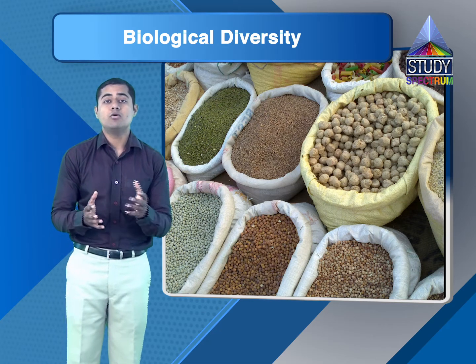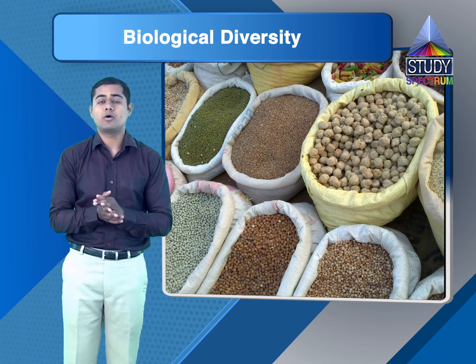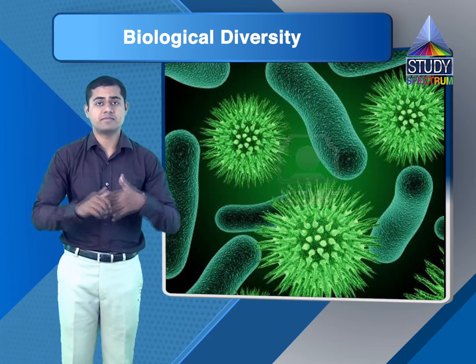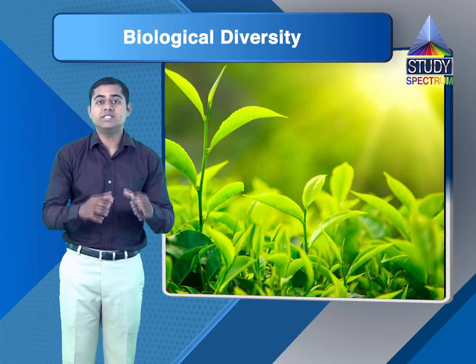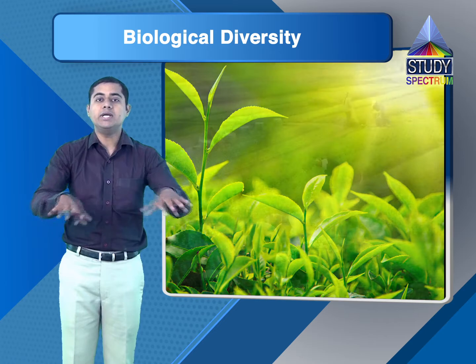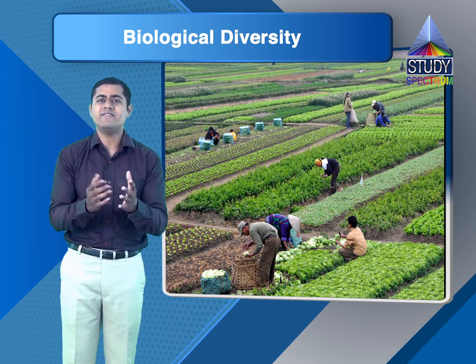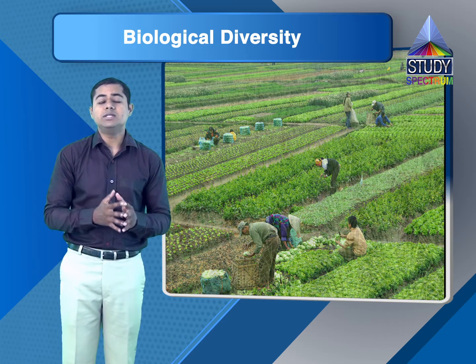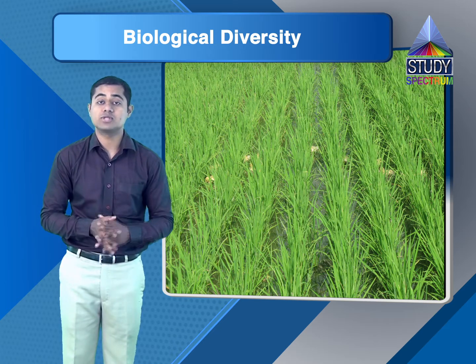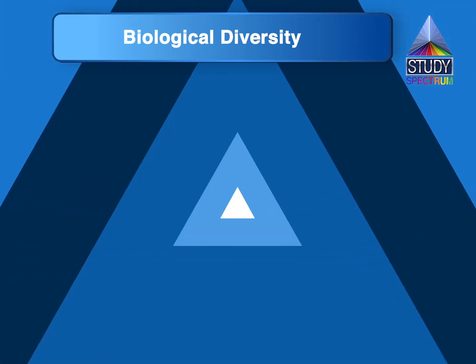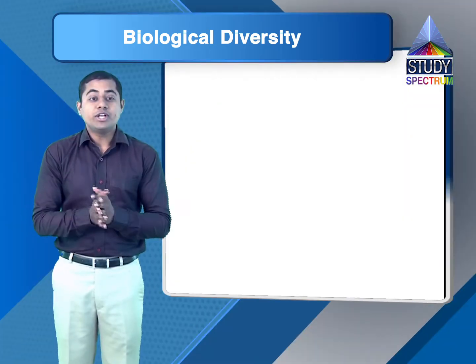So automatically, whatever life cycles of maybe microorganisms, of maybe animals, or maybe of different plants, which are dependent on the multi-crop system, are getting affected due to the single crop. There is a depletion in biodiversity in the farming zone itself. So that may prove harmful. Let's go to the next question.